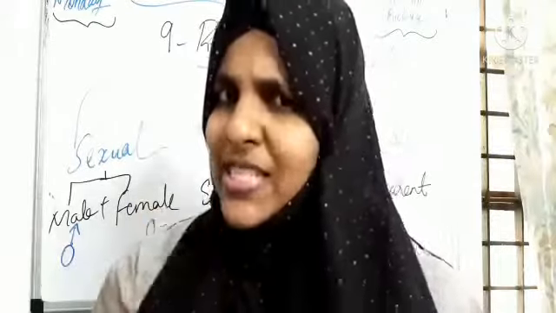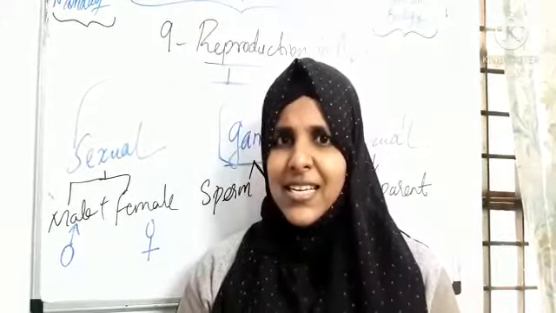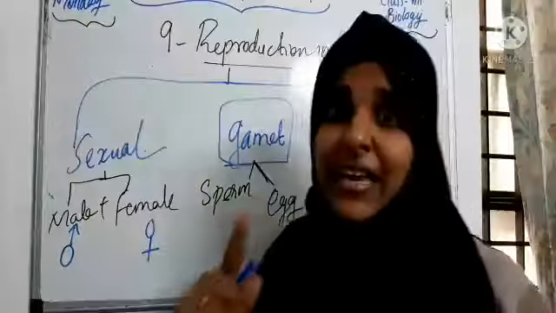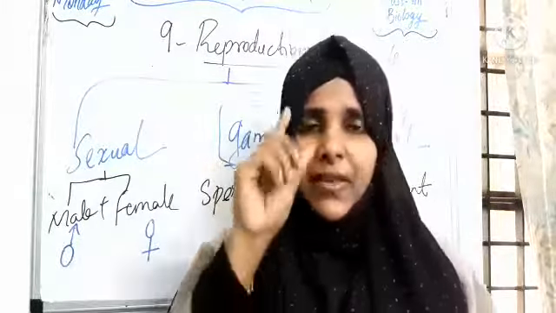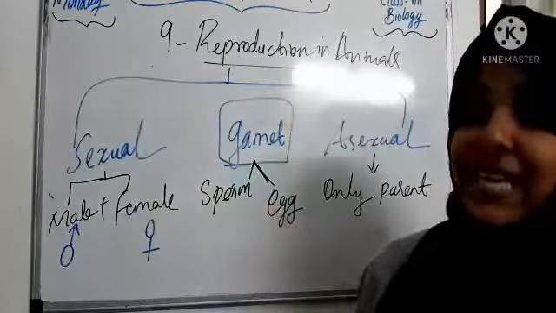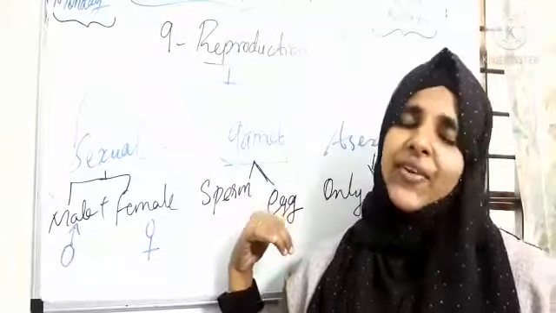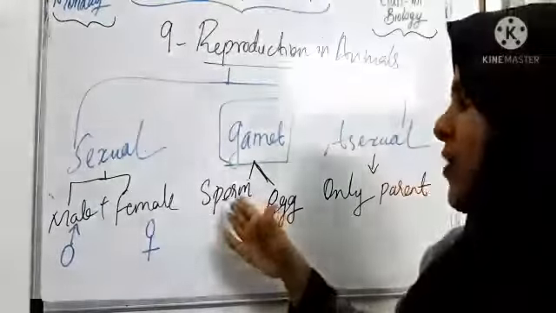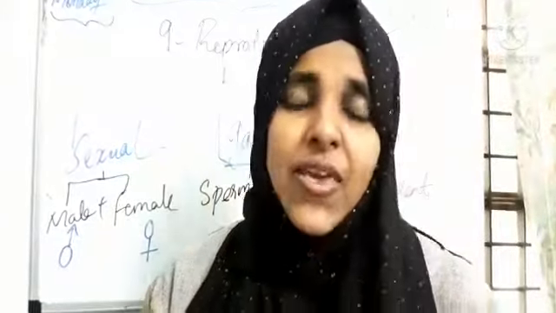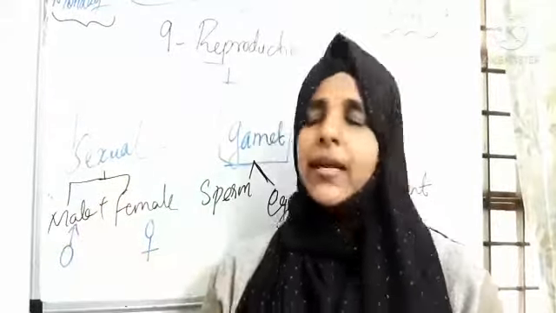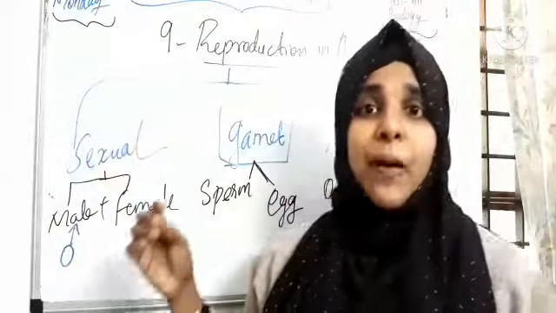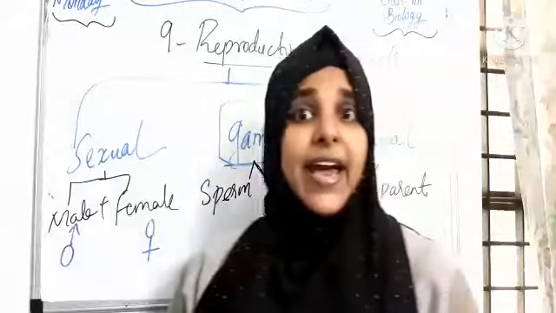Do you remember about the cell we learned in our last biology class? Cell theory, cell structure, plant and animal cell, okay? In that class I also mentioned the smallest cell in the body, that is the sperm cell. Then the egg cell is the largest cell in the human body, understand? When a sperm cell and egg cell fuse together to form a zygote, sexual reproduction is happening. More about the male and female reproductive parts of an animal we will learn in our next class.